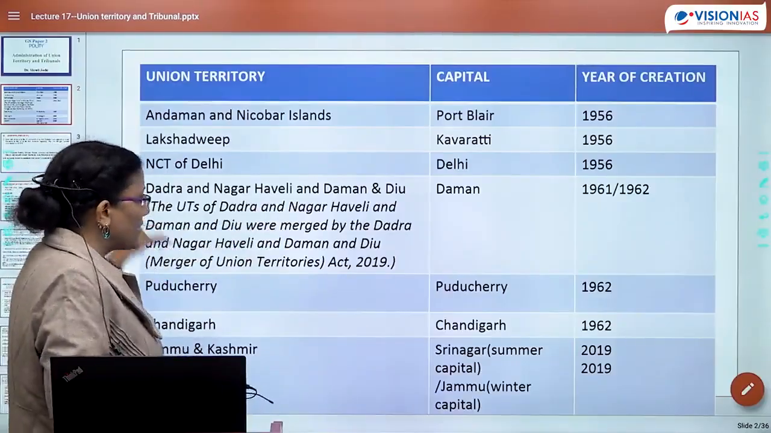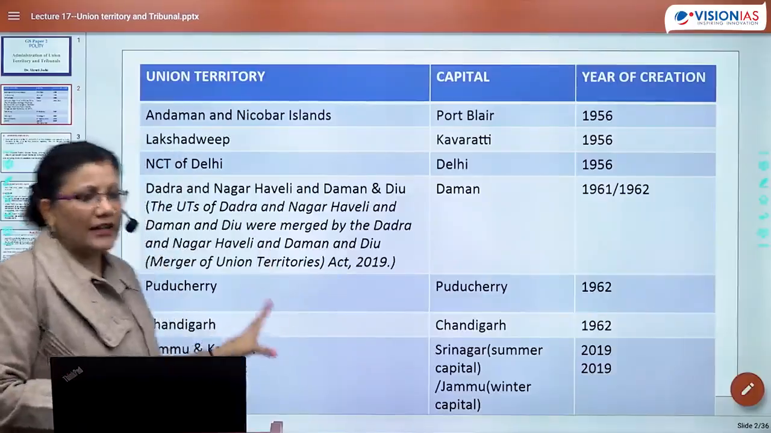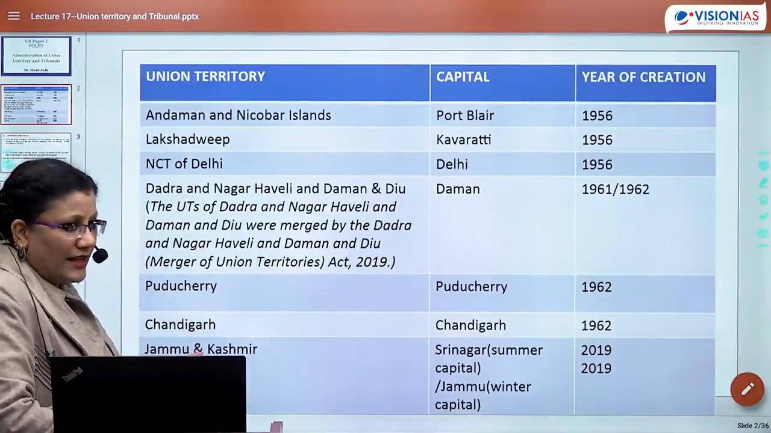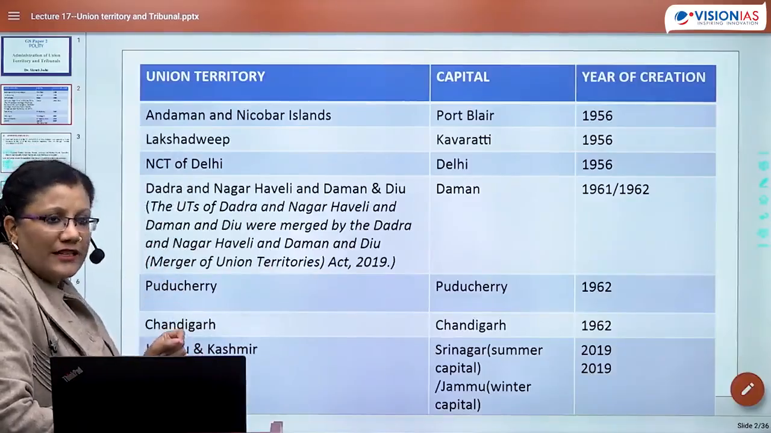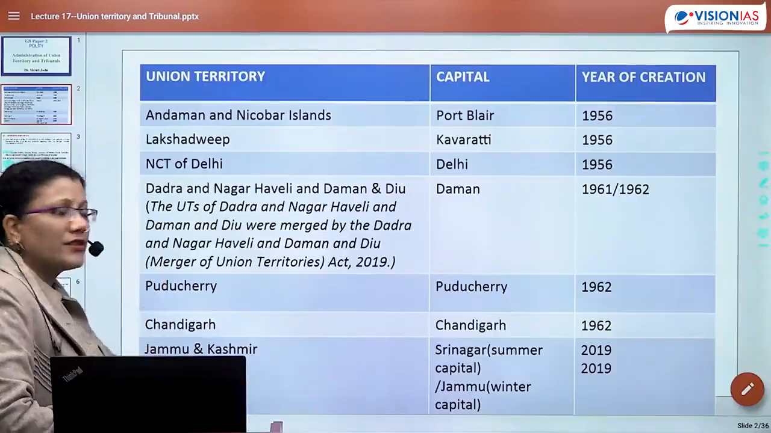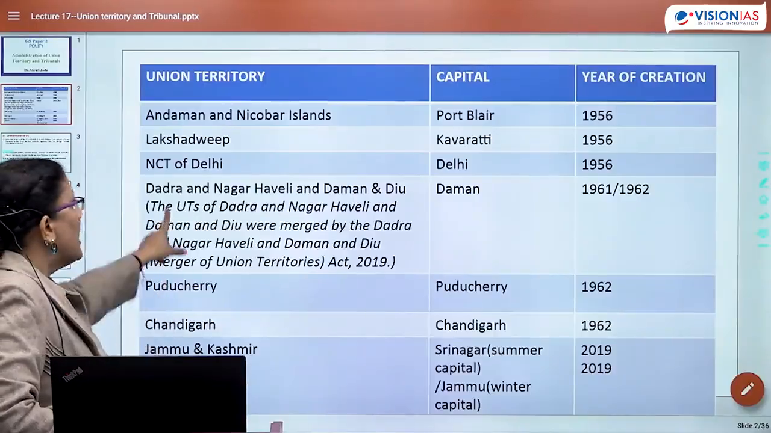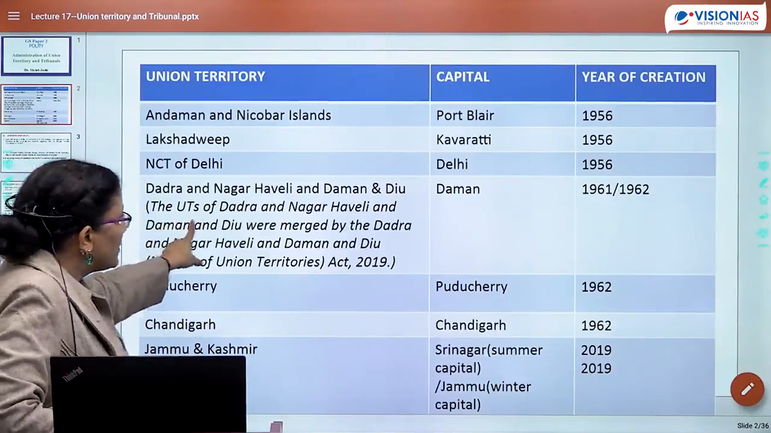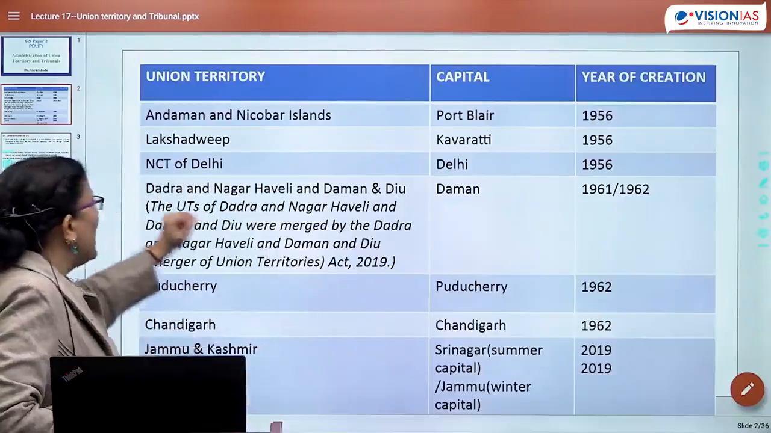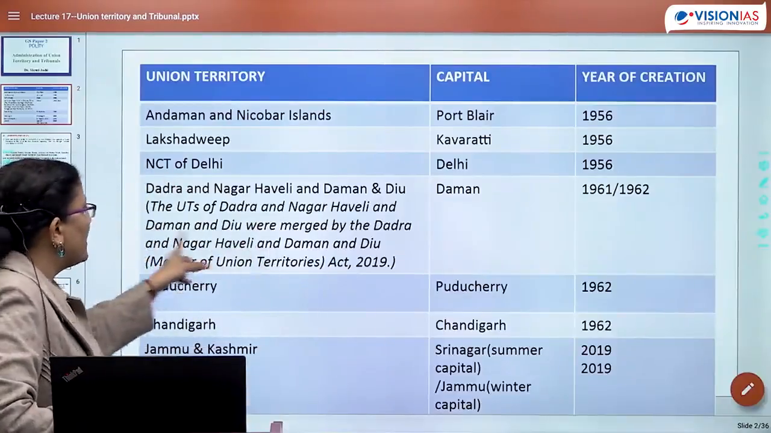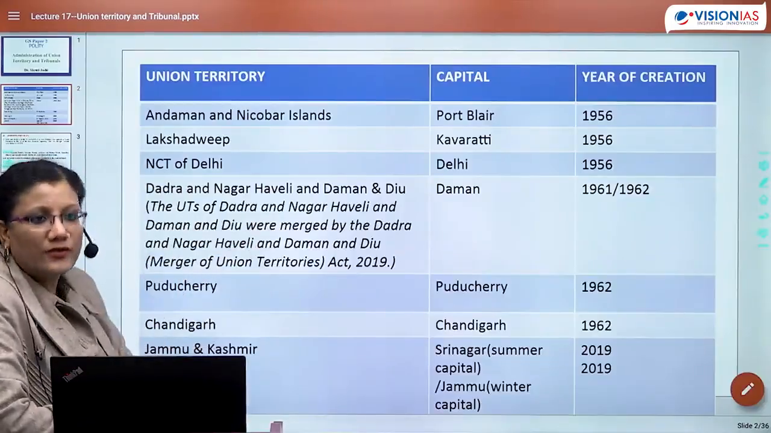So now this is another very important idea regarding the Constitutional Amendment Act 2019. Generally the 2019 amendment we link with reorganization of 2 UTs, but that is not totally correct. There is another idea that the UTs of Dadra and Nagar Haveli and Daman and Diu were merged by the Dadra and Nagar Haveli and Daman and Diu (Merger of Union Territories) Act 2019.